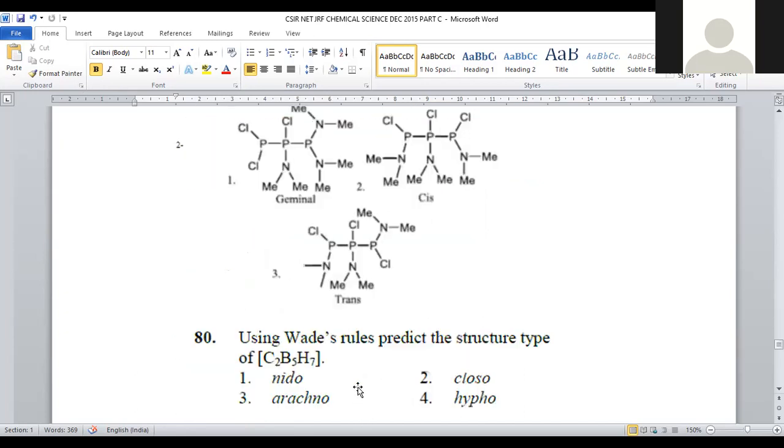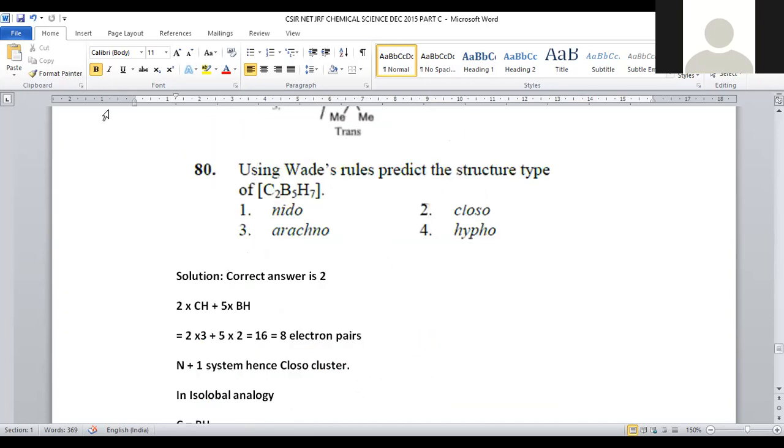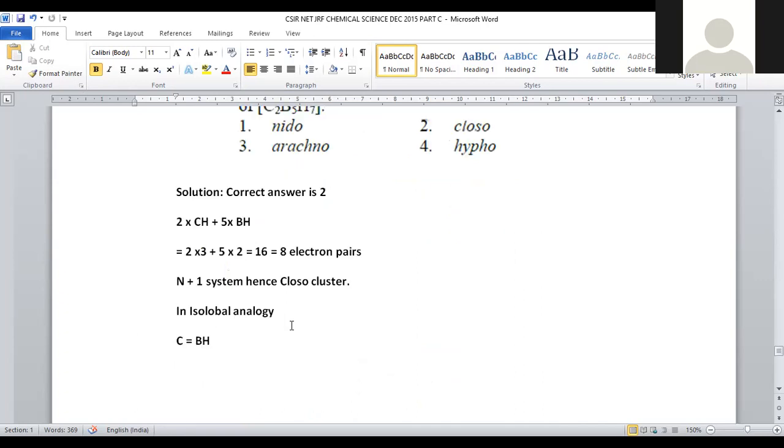Let us move on to the last question of the series. Using Wade's rule, predict the structure of C2B5H7. It is a question from carborane, main group element it is. And for this carborane, we can predict its cluster structure based on 2 different ways. Even so many ways are available, but we are going to discuss 2 ways for predicting the final answer.